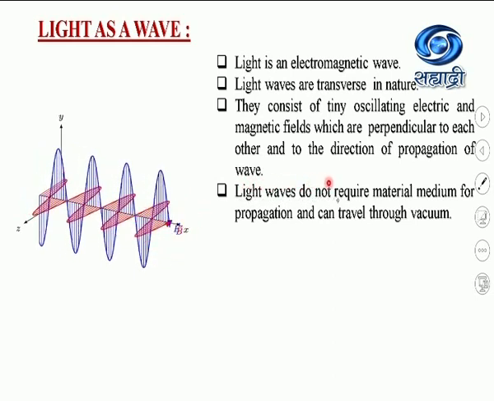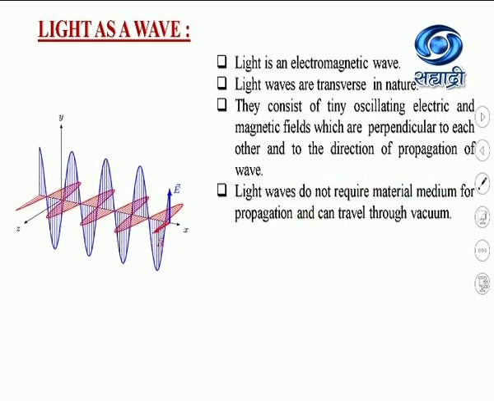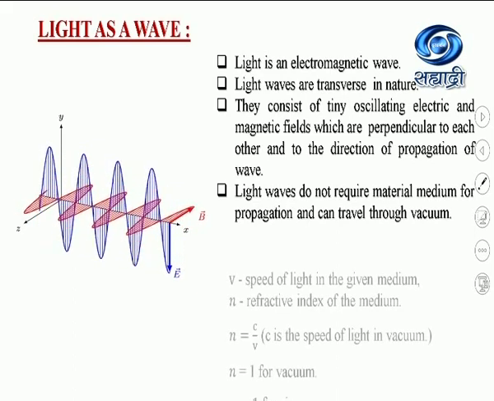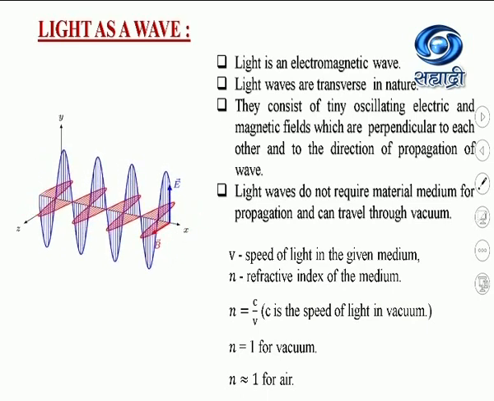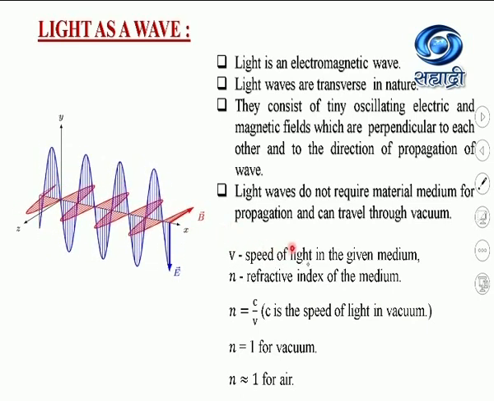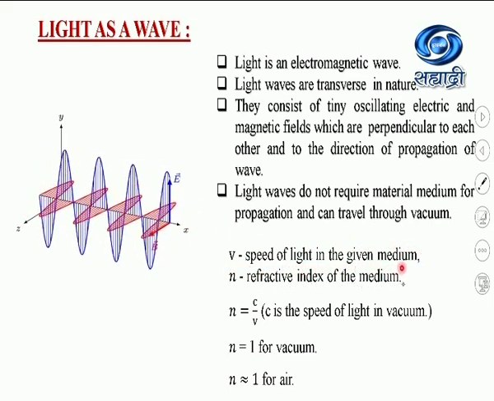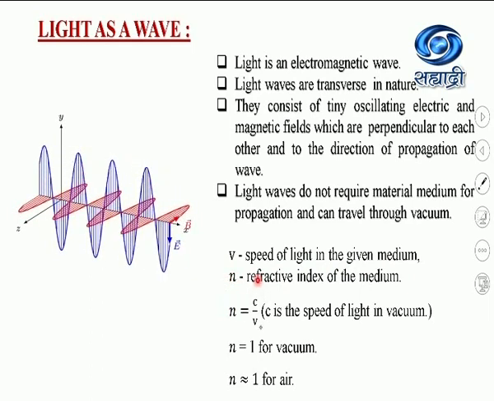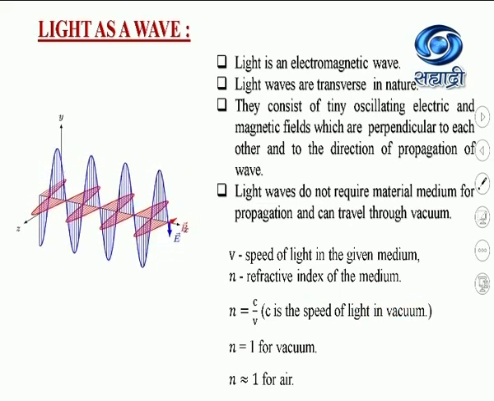These light waves do not require material medium for the propagation, and they can travel through vacuum. Now, if we consider that the light wave is propagating through a medium, if v is the speed of light in that given medium, n is the refractive index of the medium, then n can be written as equal to c upon v, where c is the speed of light in vacuum.